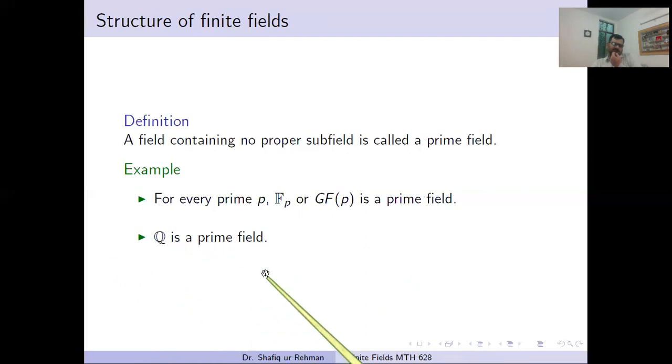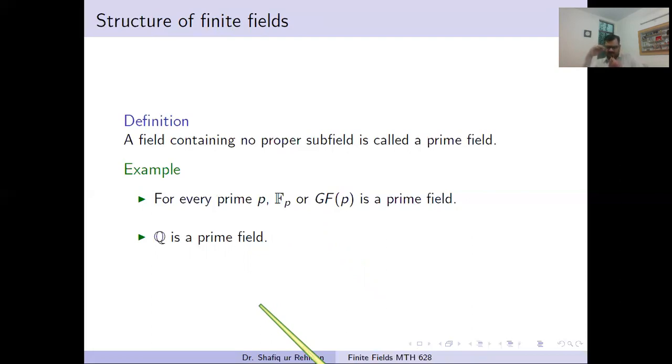So every field of characteristic 0 has a prime subfield isomorphic to Q, and every field of characteristic p has a prime subfield isomorphic to Fp. So up to isomorphism, these are the only prime subfields. They have no proper subfields.